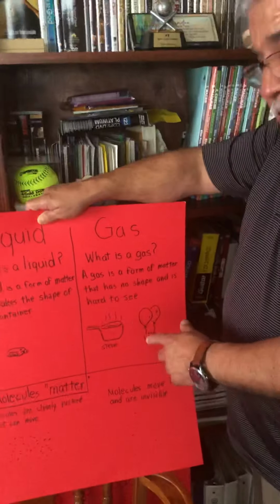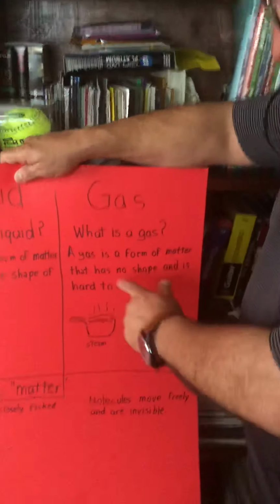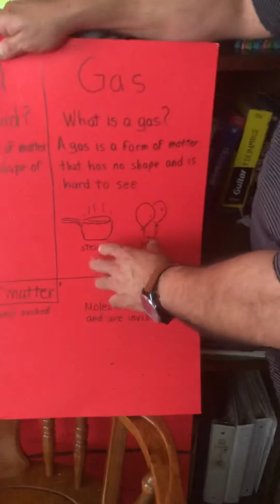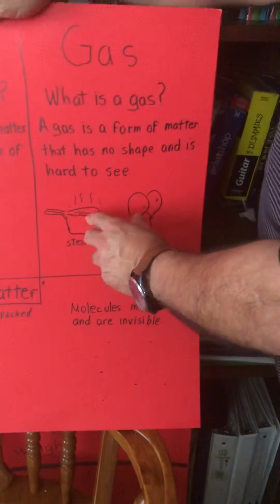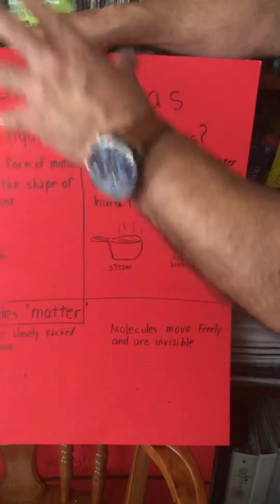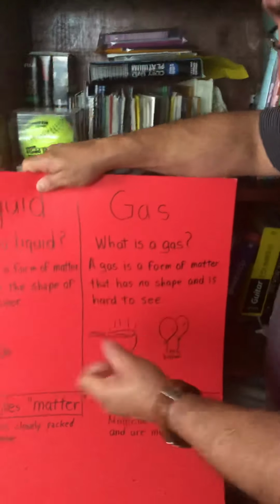Now, a gas. What is a gas? A gas is a form of matter that has no shape and is hard to see. And right here I put a pot with water in it, and when it's boiling, the steam is going up. We can see the steam, but once we cease to see it, we don't see it anymore because it